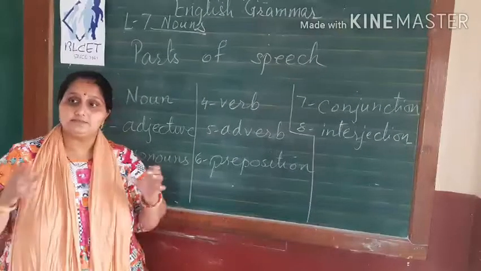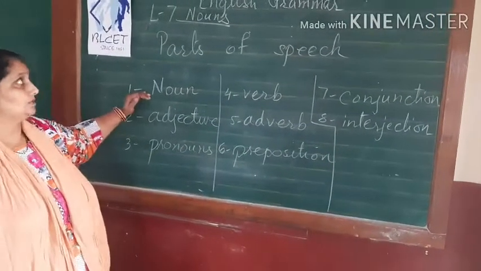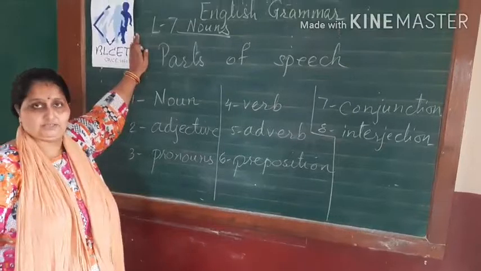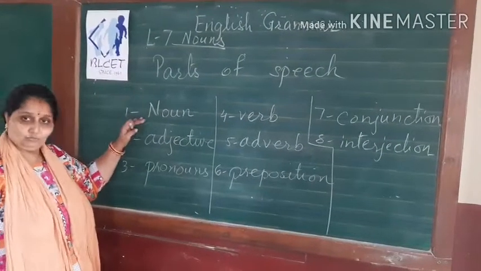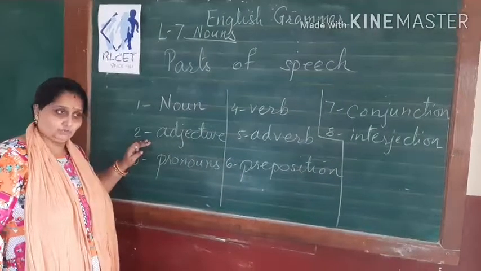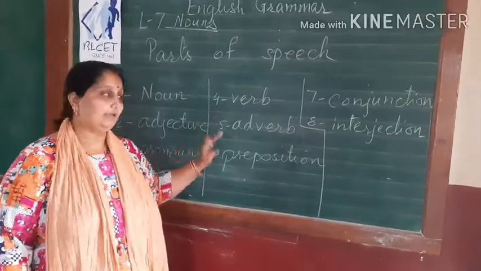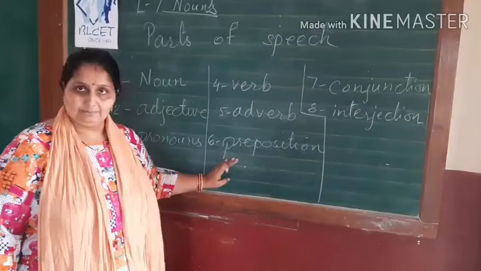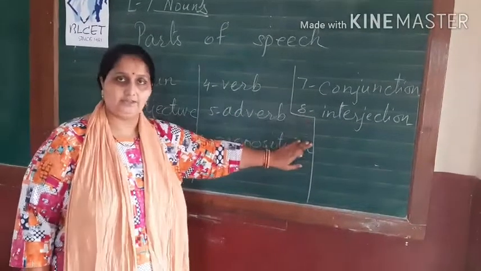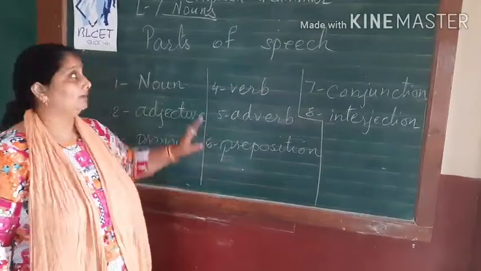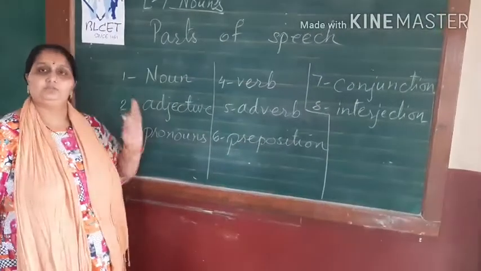A sentence consists of different parts. Okay. So they are nouns. We are going to learn nouns in detail just now, but let me brief you about the parts of speech: nouns, adjectives, pronouns, verbs, adverbs, prepositions, conjunctions and interjections. So we are going to study about nouns. That is the first category of the parts of speech.